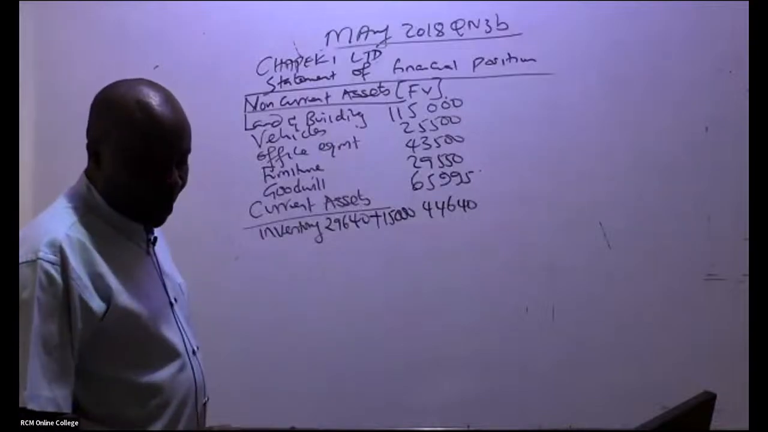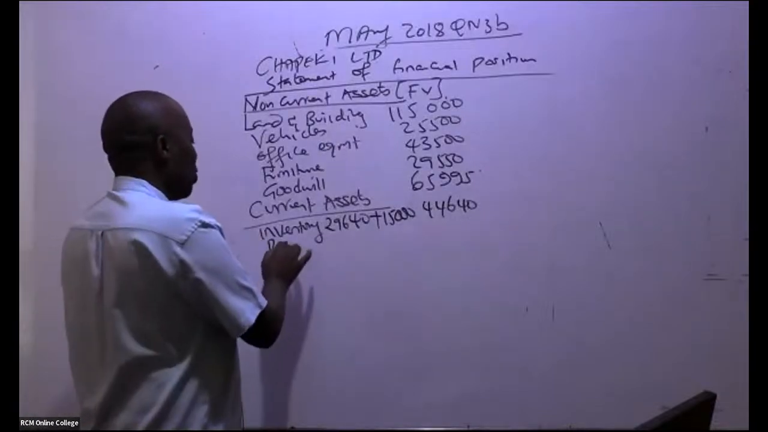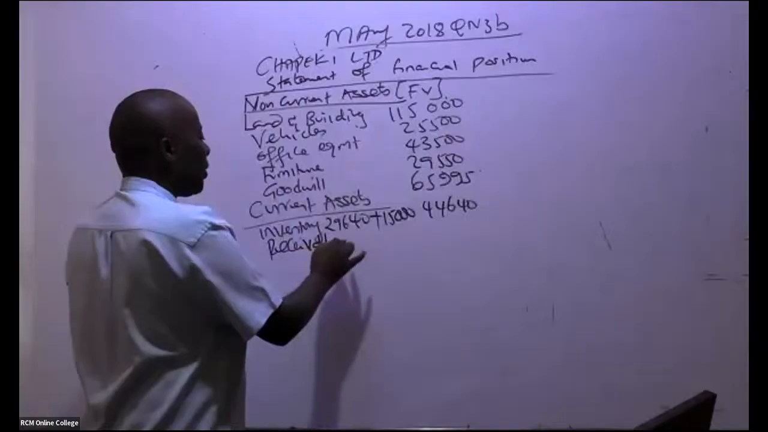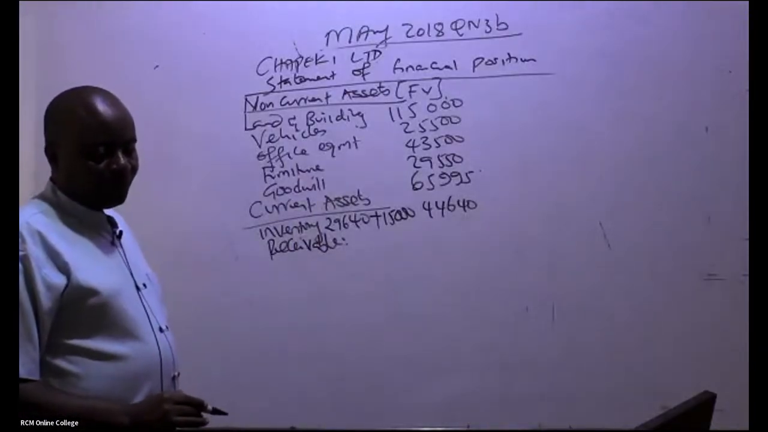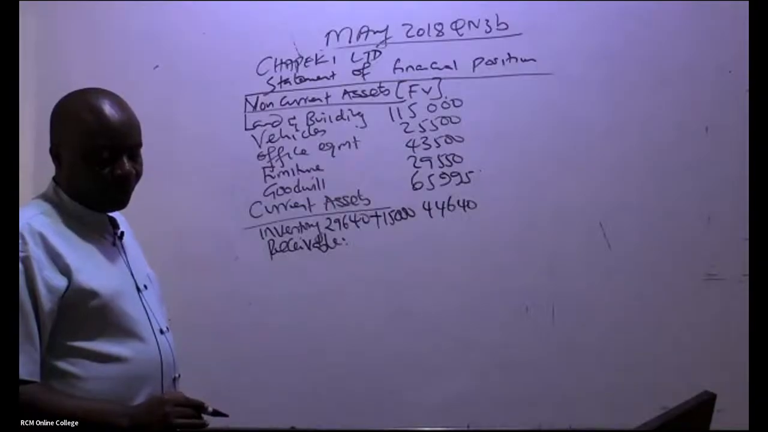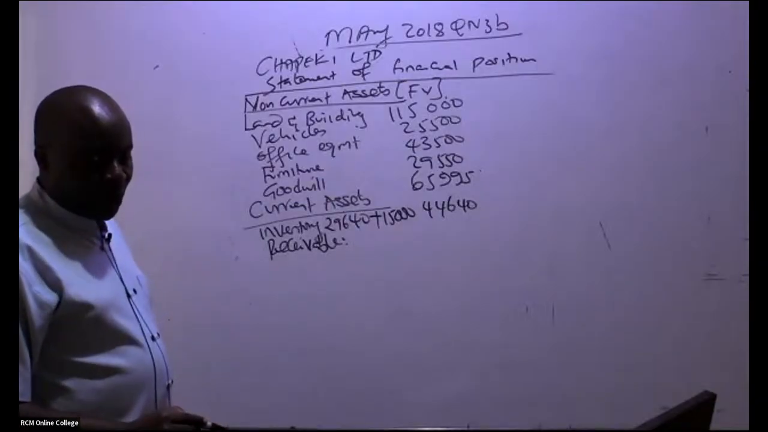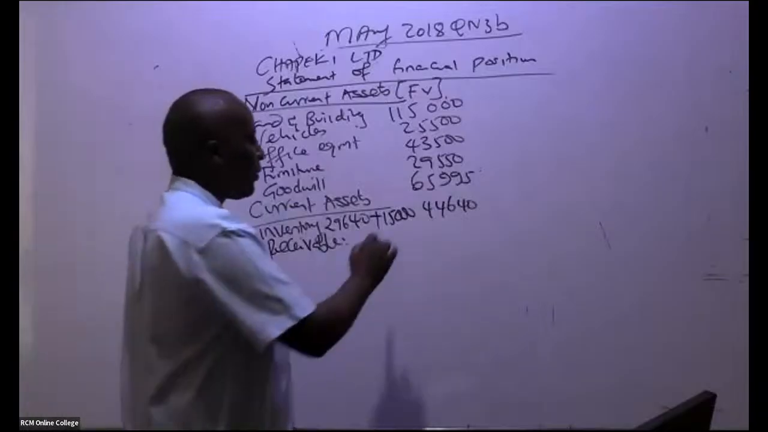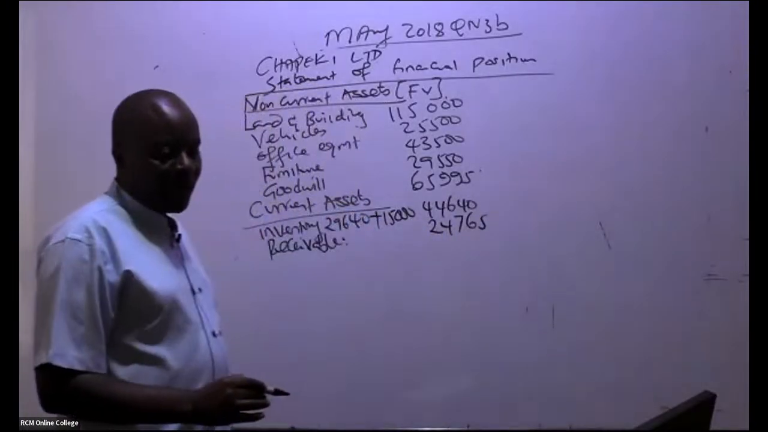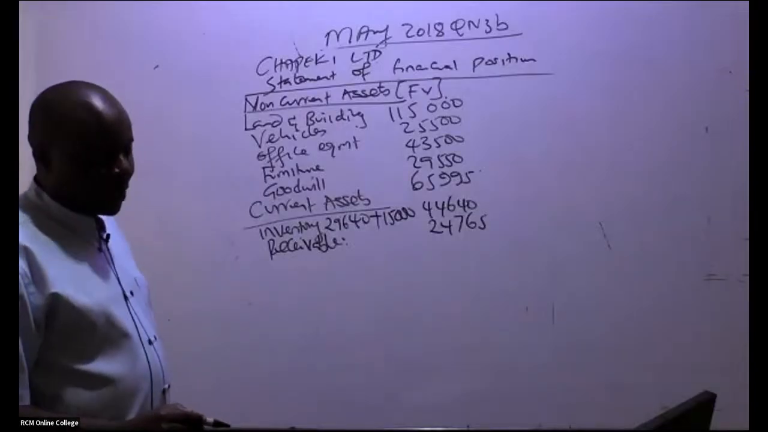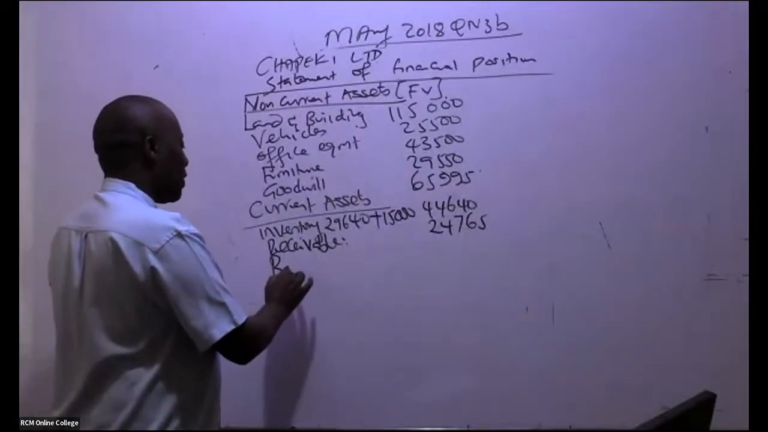After inventory, we have receivables. There is no additional note on receivables. We had already computed this. How much do we have for receivables? 24,765. From there, ladies and gentlemen, of course, we have cash at bank.